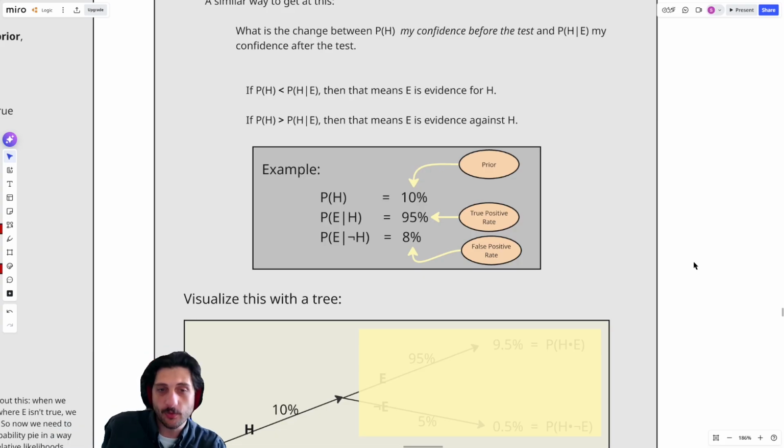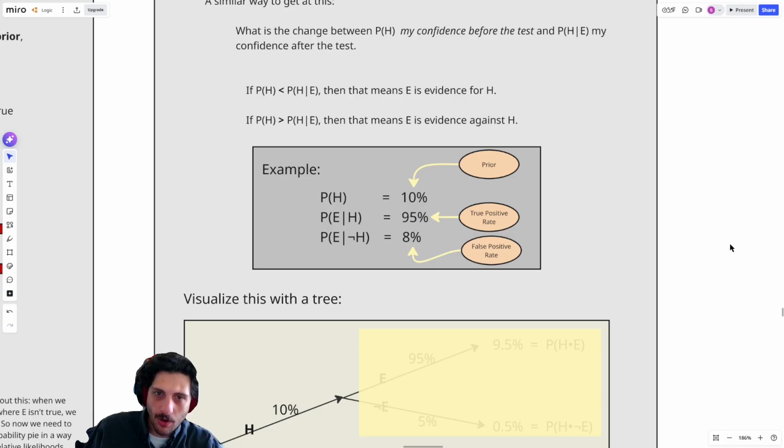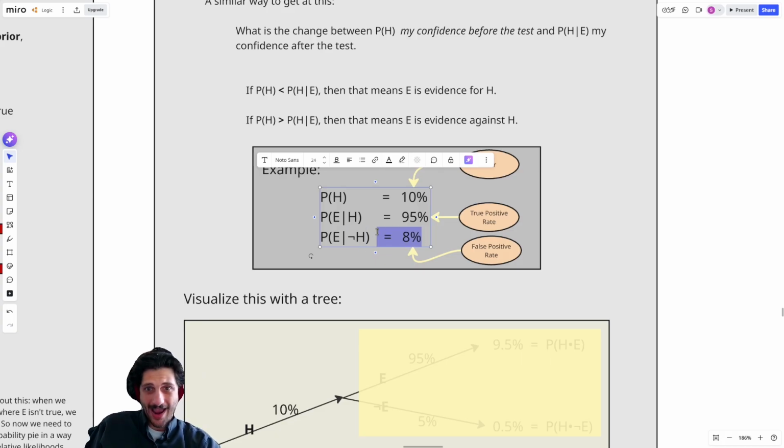So it's actually really important whenever you take a test to be thinking about these rates. Any test that you take is going to have these rates available. No test is just perfect, and so in order to know how good it actually is, they publish exactly these numbers so that you can know how confident you can be based on particular tests. If you've ever taken a pregnancy test and just thought, boom, I must be pregnant based on this one result, you're not taking into account the fact that even not pregnant people get positive tests all the time. In order to know how often that is, you want to look at that false positive rate.